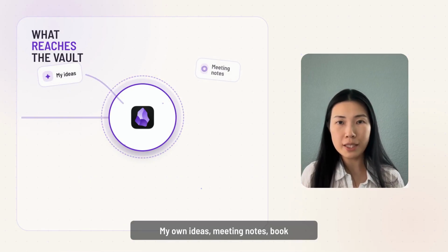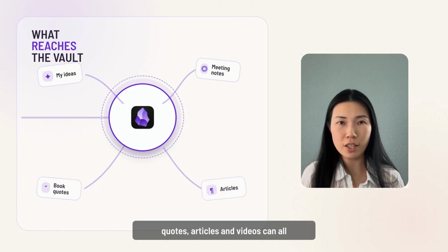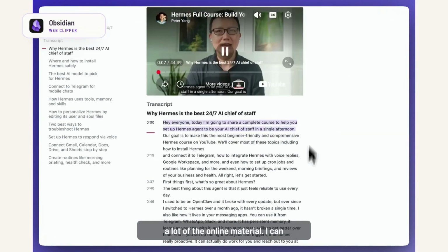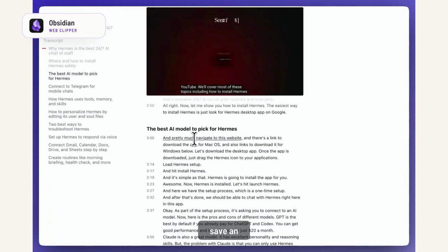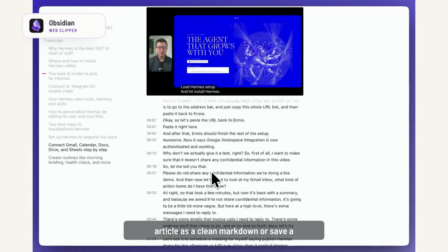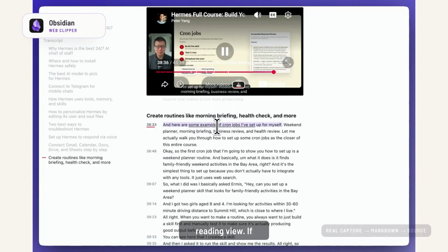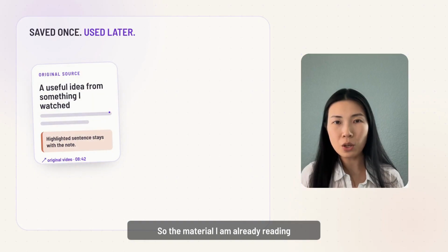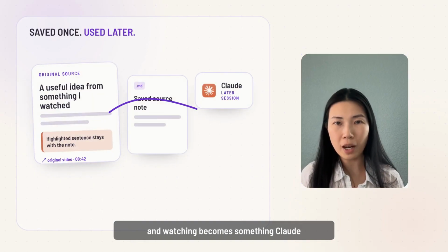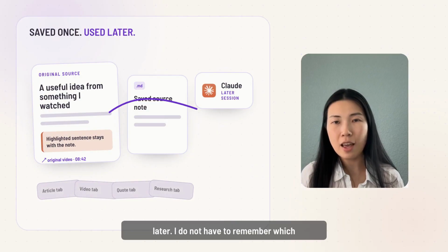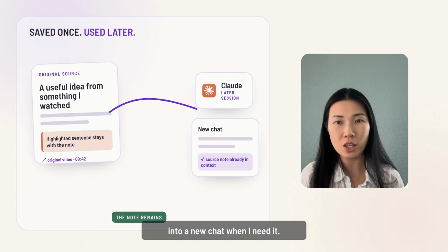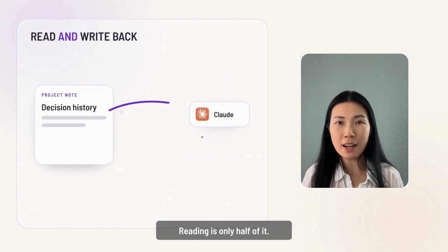The next part is capture, because the second brain can only work with what reaches it. My own ideas, meeting notes, book quotes, articles, and videos can all land in the same vault. Obsidian's web clipper handles a lot of the online material. I can save an article as clean Markdown or save a YouTube page in a stripped-down reading view. If I highlight a sentence, the saved highlight keeps a link back to the original spot, so the material I am already reading and watching becomes something Claude can use later. I do not have to remember which browser tab it comes from or copy it into a new chat when I need it.